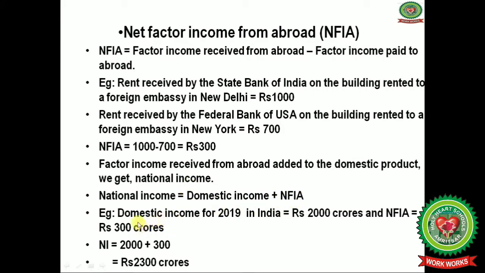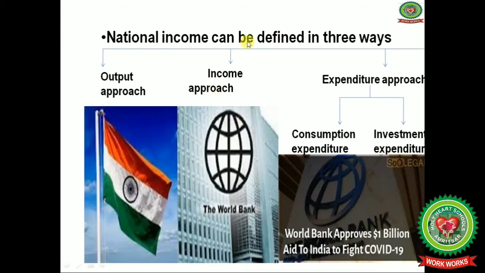Let us understand with the help of a numerical example. Domestic income for 2019 in India is 2000 crore, and net factor income from abroad to India is rupees 300 crore. When we add 2000 plus 300, what is our total national income? That is rupees 2300 crores. So this is our national income.